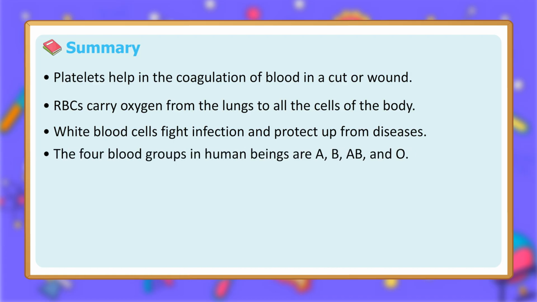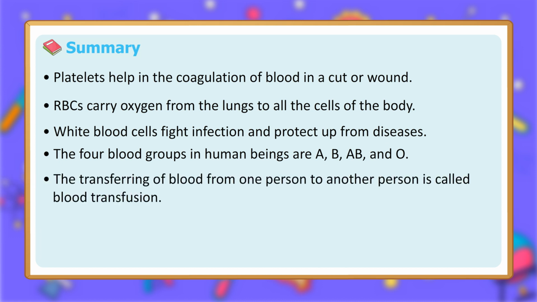The 4 blood groups in human beings are A, B, AB, and O. The transferring of blood from one person to another person is called blood transfusion. Dialysis is done in case of kidney failure.